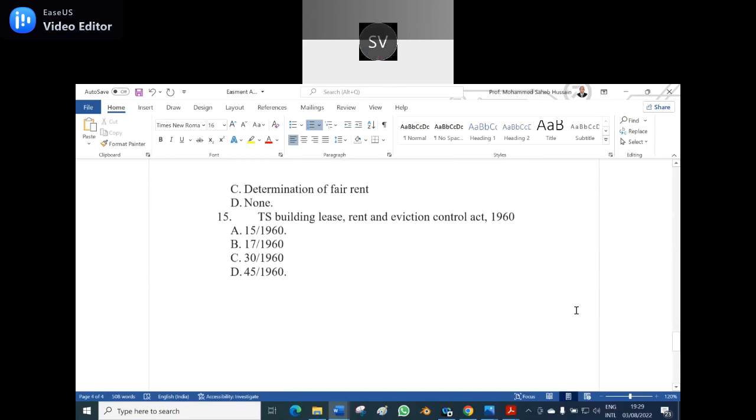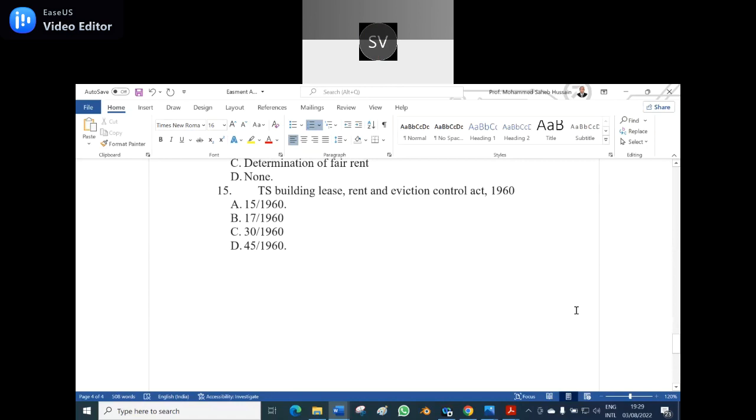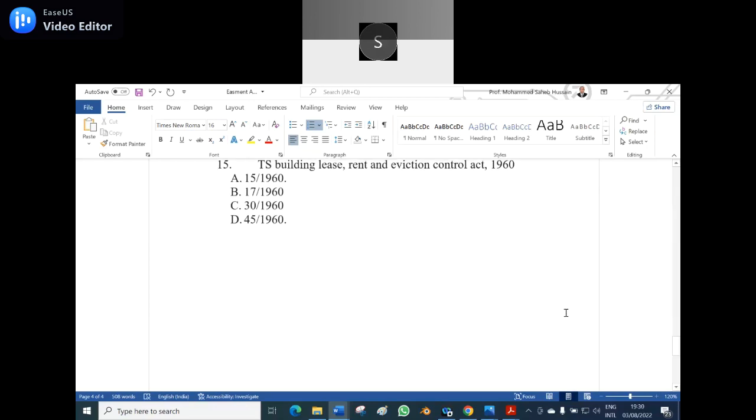Fifteenth question. TS Building Rent, Lease and Eviction Control Act 1960. Act number. Option A, 15 of 1960. Option B, 17 of 1960. Option C, 30 of 1960. Option D, 45 of 1960. Option A, 15 of 1960, is the correct answer.